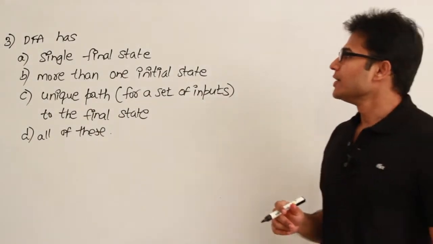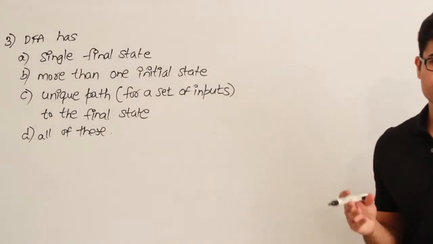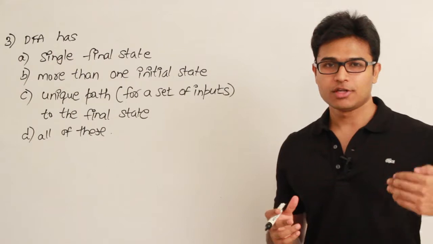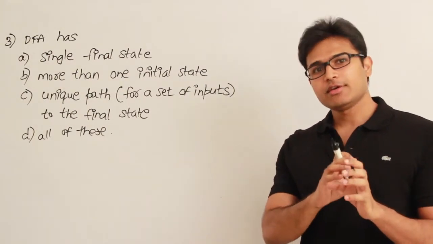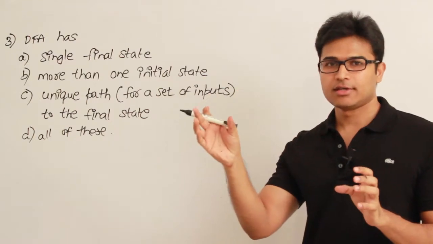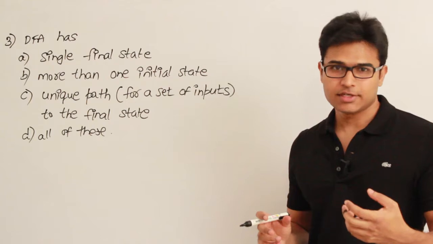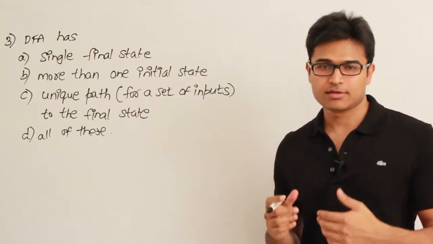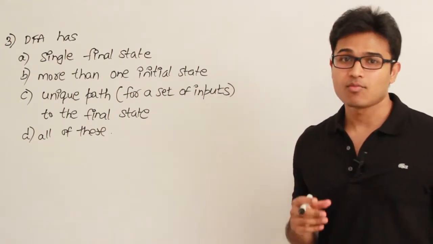Watch this. They are talking about deterministic finite automata. The main difference between DFA and NFA is, in DFA, if you are in one state and looking at one symbol, you will go to only one next state. It is deterministic. Non-deterministic, if you are in one state and looking at a symbol, you might go to more than one state, right? And therefore the number of paths will be different or more than one.